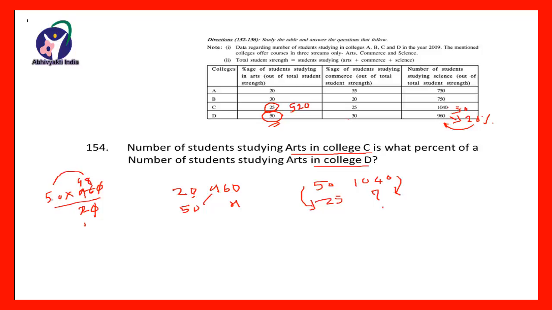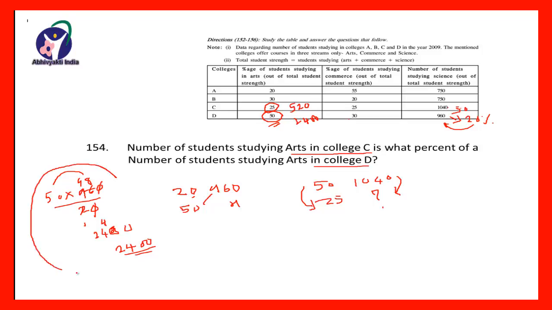So multiply this by 5. So 5 8s are 40, carry on 4, 5 4s are 20, and 4 24, and 1 0. So it will be 2400.